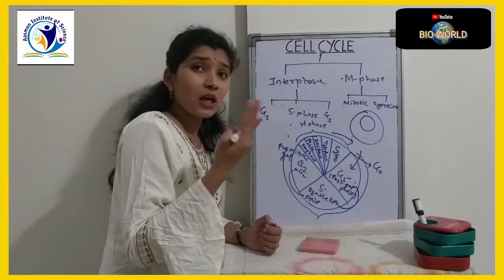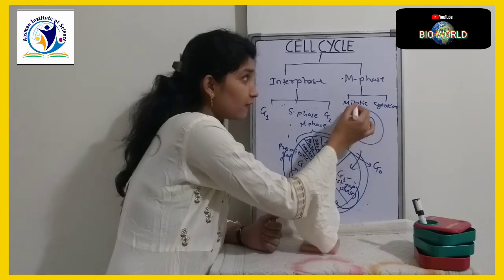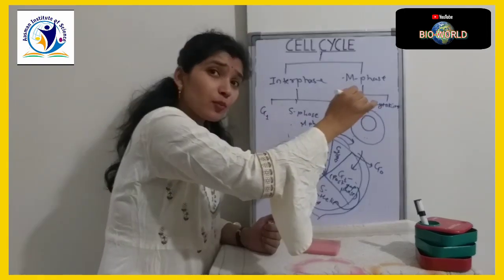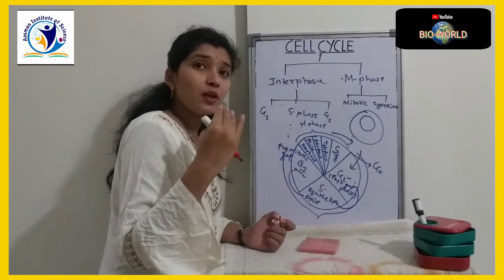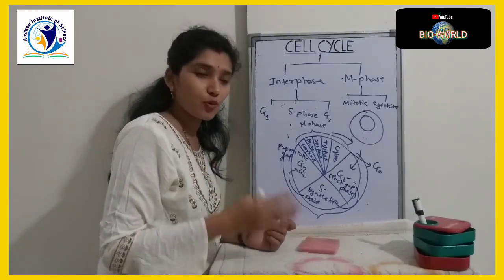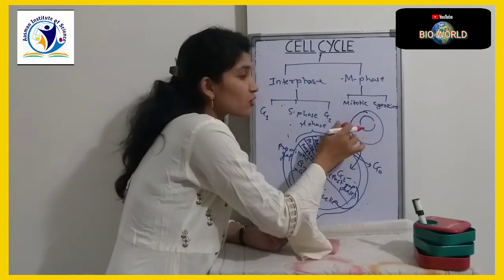Division always increases the number. If the chromosome number gets doubled, for example if there are 23 pairs of chromosomes, when it enters M phase there will be 46 pairs of chromosomes, meaning the chromosome number gets doubled. So there will be a division of the nucleus.